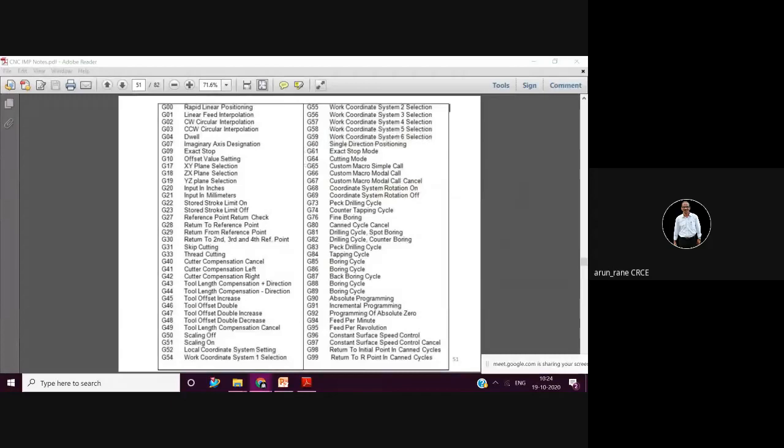Then this is all, the others. If you are doing advanced programming, then you have to remember all this. But nowadays, because of computers you have software, like Mastercam, and many others. So this much key codes and memory codes are not required to remember, because the software is directly giving the NC file, isn't it?